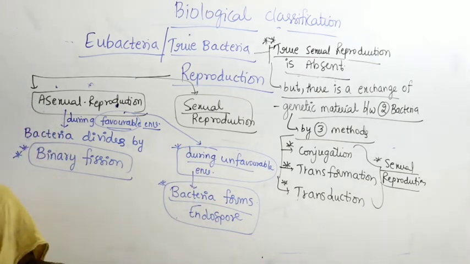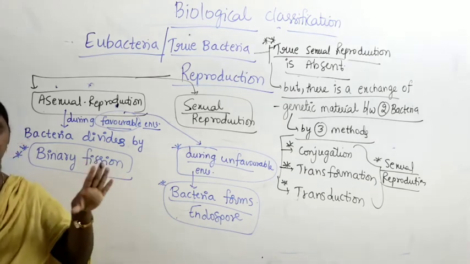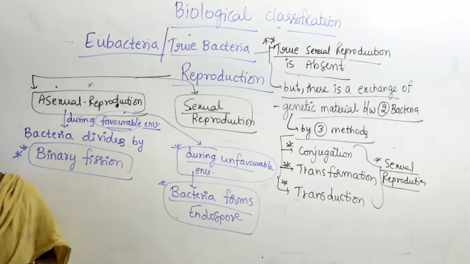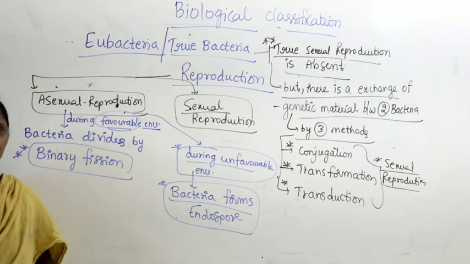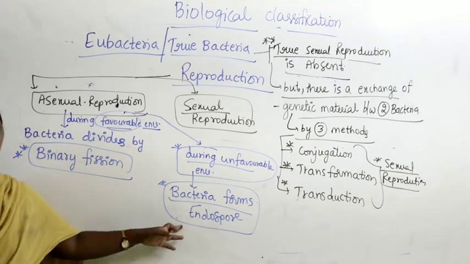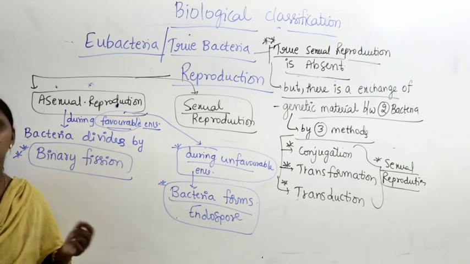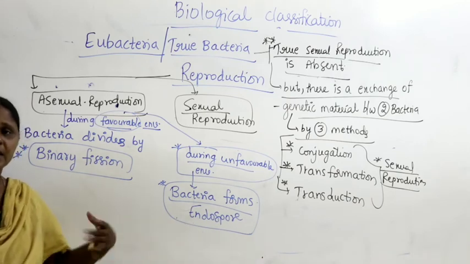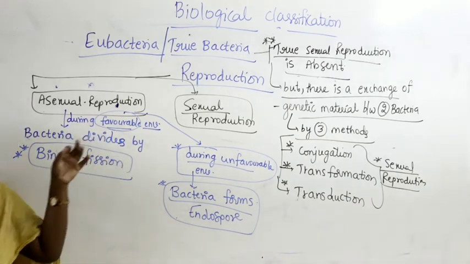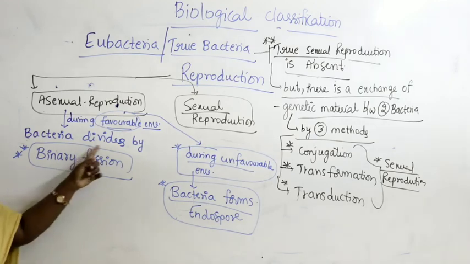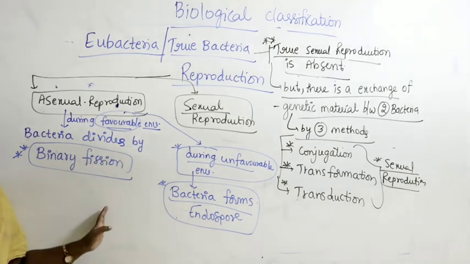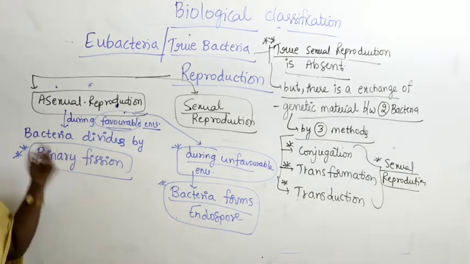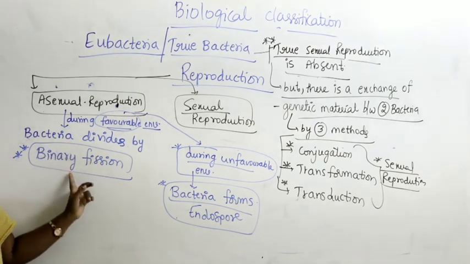For the last few classes we studied that an endospore forms some 4 to 5 layers surrounding it, such as the exosporium, spore wall, cortical layer, endosporium and so on. In endospore formation, the outermost layer produces dipicolinic acid, as we have discussed. So during unfavorable environment, bacteria form endospore, which protects it. During favorable condition, most commonly bacteria divide by the process called binary fission, which makes one bacterium divide and form two cells. So asexually, most commonly bacteria divide by binary fission.